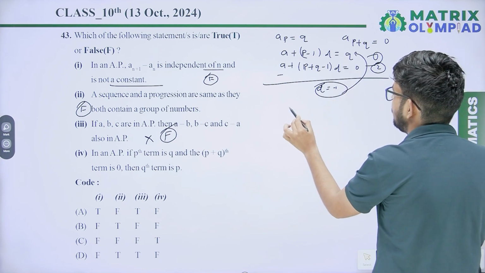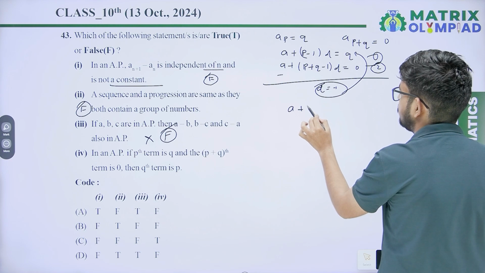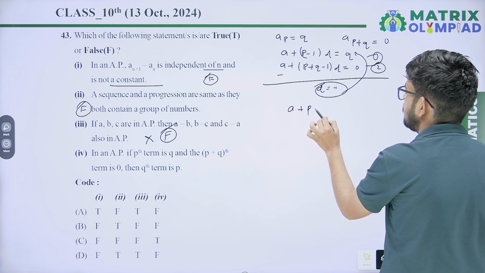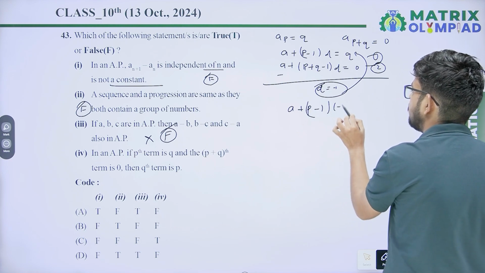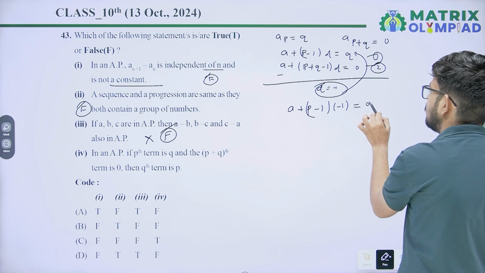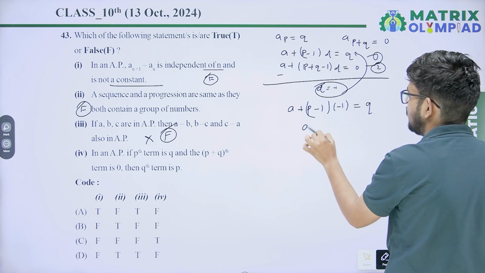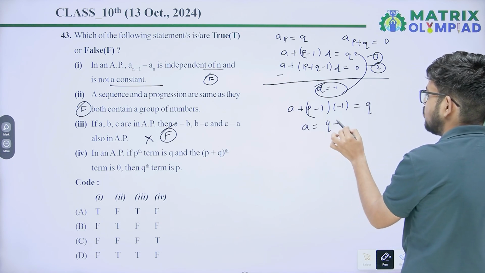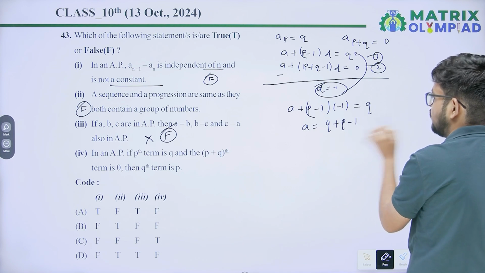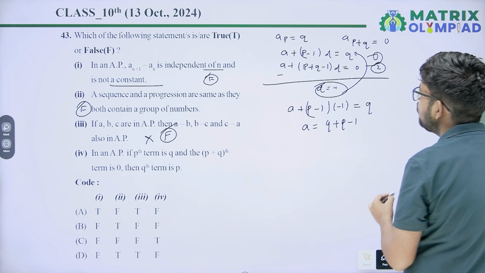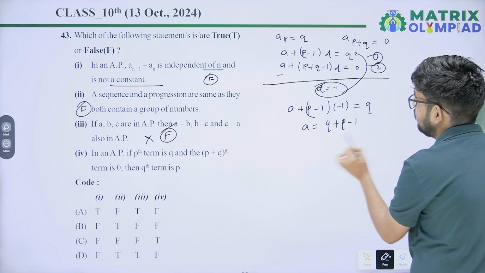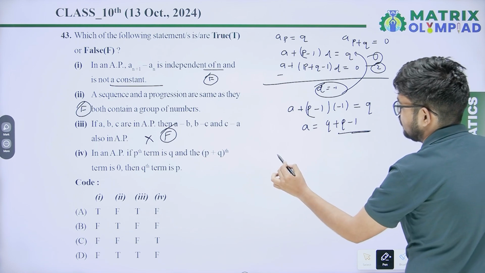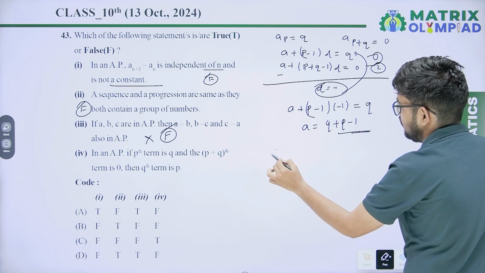Okay, put d equal to minus 1 in equation first. So you will get a + (P-1)(-1) = Q. So from here you will get a = Q + P - 1. Now put the value of a in a(Q).